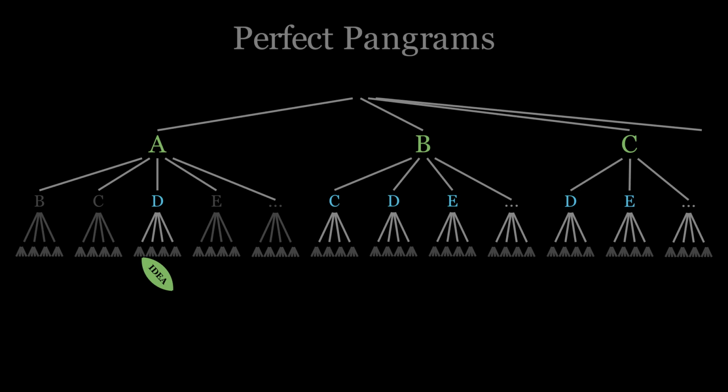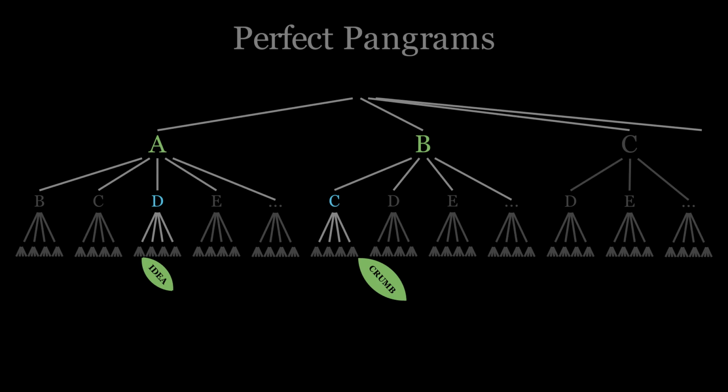Any of those branches labeled with a letter we already have in the first word can be ignored, since all the words down that branch will definitely repeat a letter in our first word. We can travel down any of the remaining branches to find a word leaf to select as our second word. This can be repeated on the other branches as many times as needed until we either have a perfect pangram or hit a dead end, which is the more likely outcome if we start with a vowel-heavy word like idea.